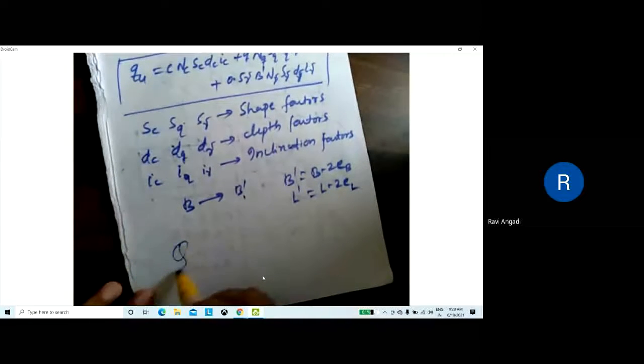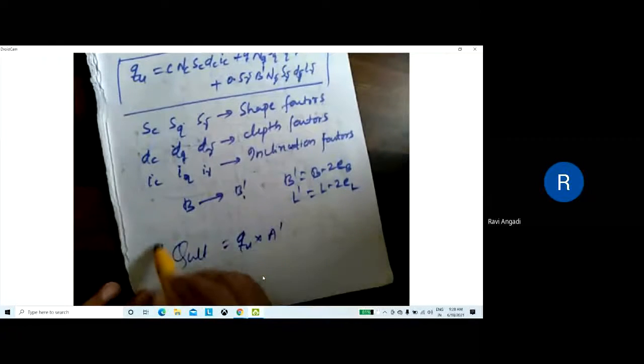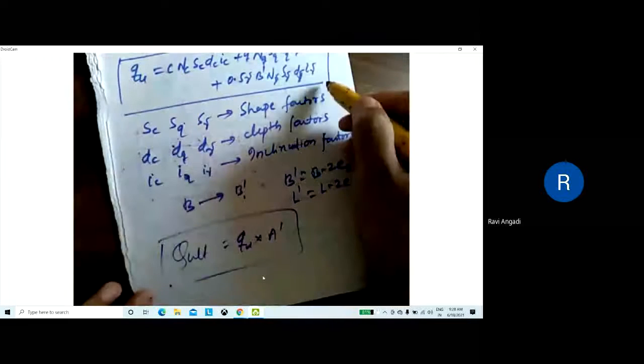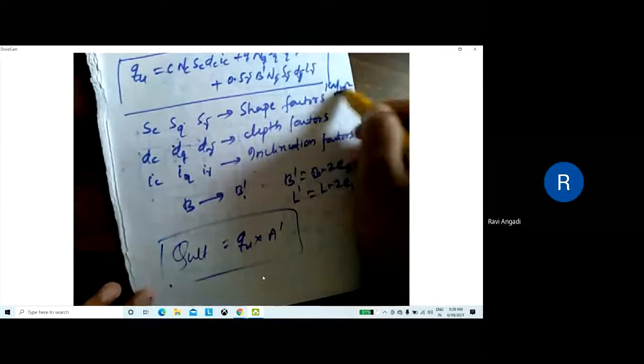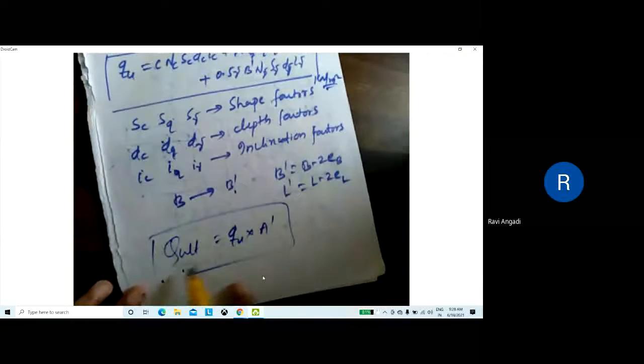Then finally, the ultimate load is to be calculated: Q ultimate, that is QU into A dash. From this equation you get pressure in kilonewton per meter square, but I want a load in kilonewton, so when you multiply QU by A dash, you get the ultimate load carrying capacity of the foundation. Is it clear? Yes, sir.